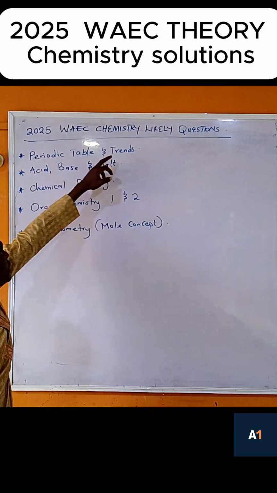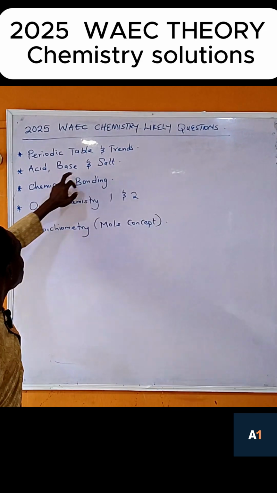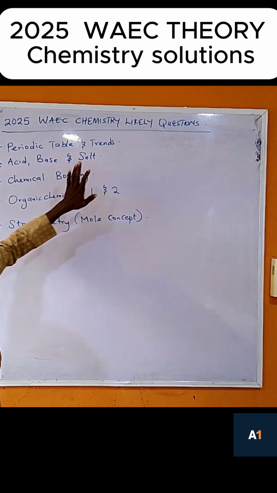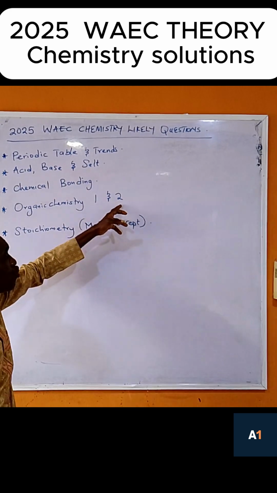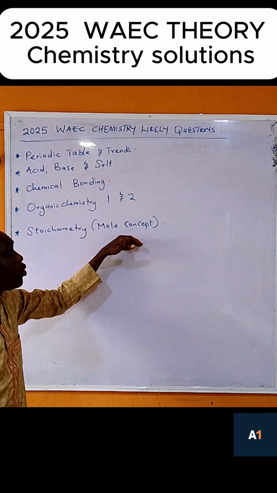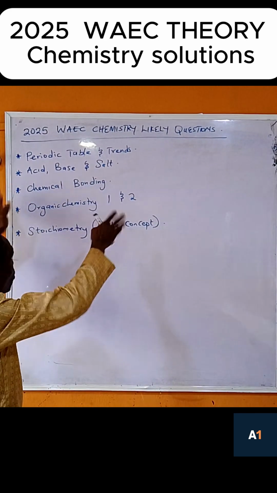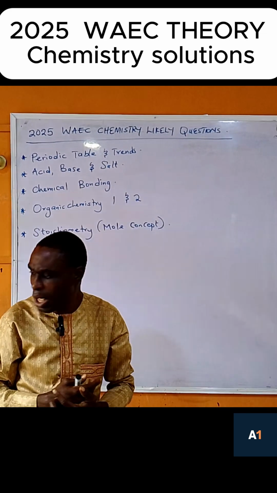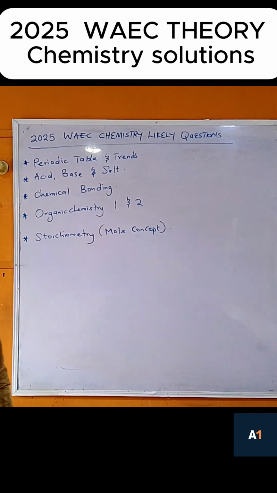Periodic table and trend, go and study it very well. It normally comes out. Then acid, base and salt, go and study it. It normally comes out. Then chemical bonding, go and study this. It normally comes out. Then organic chemistry 1 and 2, go and study it. It normally comes out. Then stoichiometry, which is more concept. Go and study all these topics. Even if you study this alone without any addition, there is no way you will not have your success.